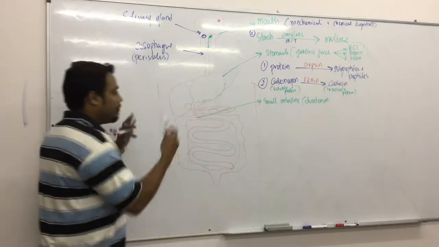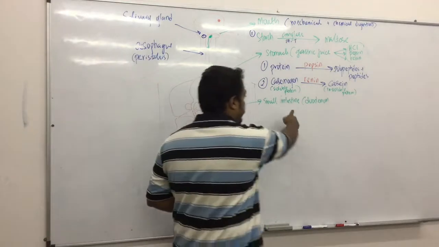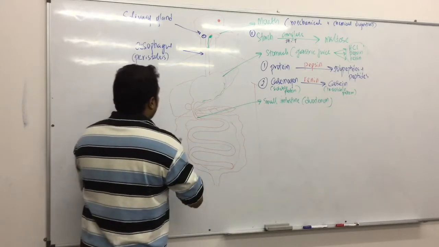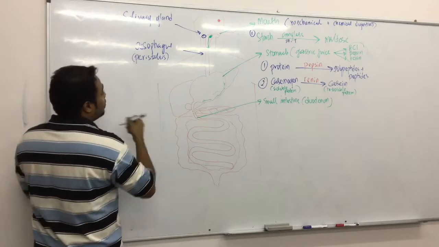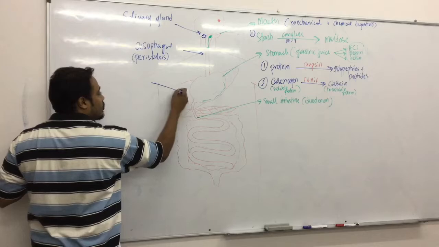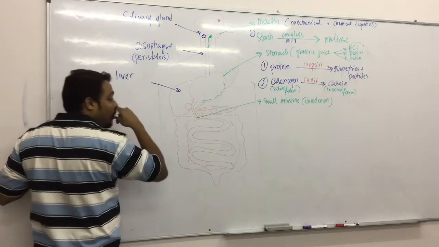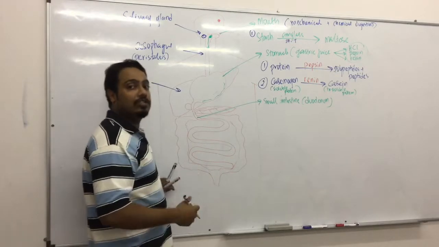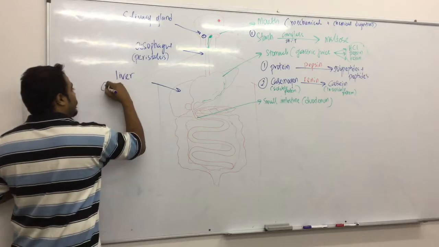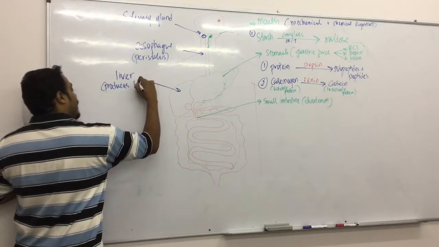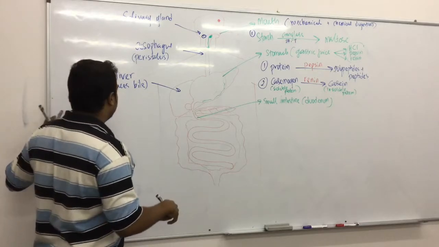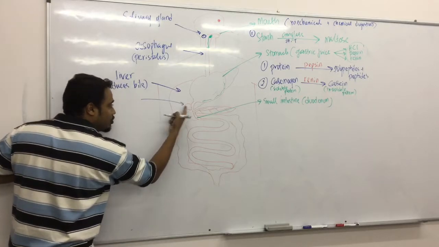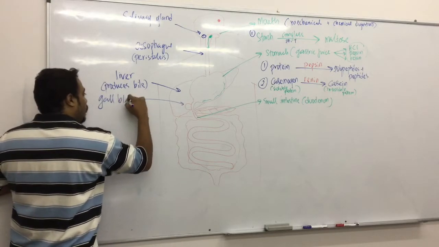Now if you notice, before you reach the duodenum, you do need to pass a few other areas. What are they? I need you to take note. We do have the liver here. Liver has a lot of roles which we'll cover in the next lesson. But now you need to remember the liver's role in relation to digestion: it produces bile. I'll come back to how when we learn the liver itself. Once bile is produced, it will be stored in this structure here, known as the gallbladder.